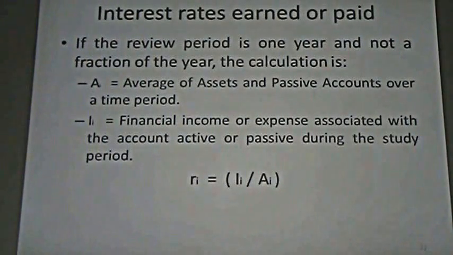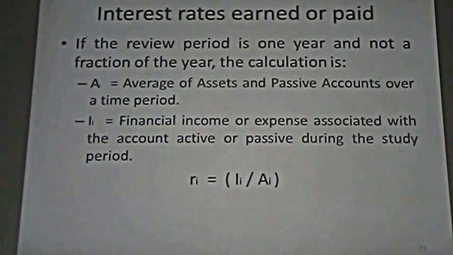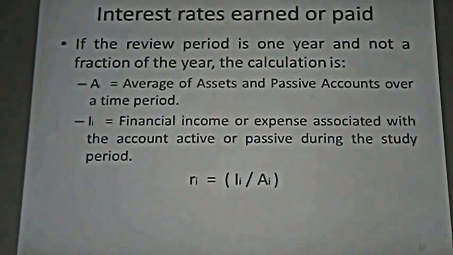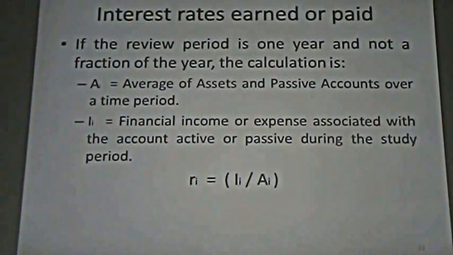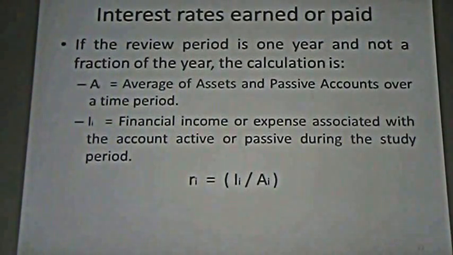And this is the formula. In the formula we have an interest rate that we are paying for deposits or for loans. This is I sub I. I am paying an interest rate for a period. And when we are paying this amount for a period, this amount has been generated by loans or deposits, and we need to know their average.